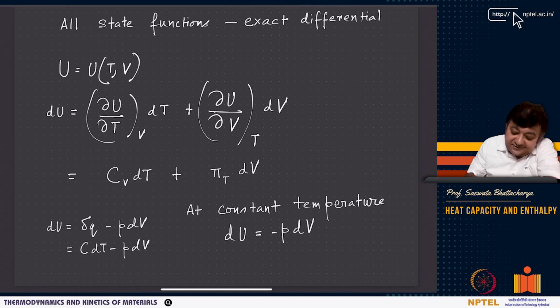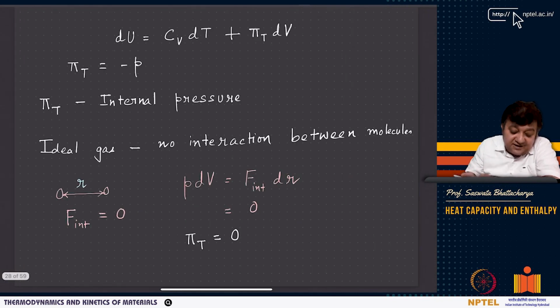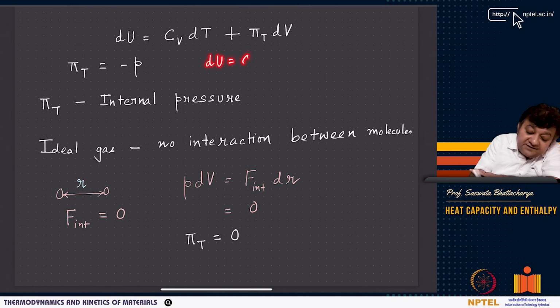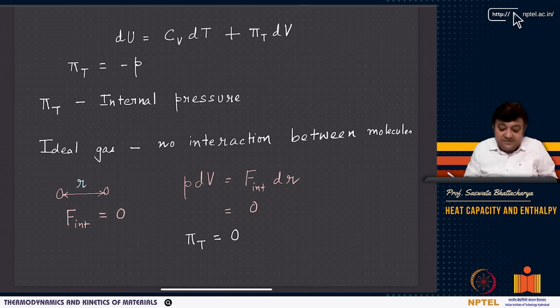This coefficient is called internal pressure. Pi T is basically nothing but minus p, if I compare that. So dU is Cv dT plus pi T dV, and dU equals Cv dT minus p dV. So as you can see, pi T is minus p, which is the internal pressure, right?